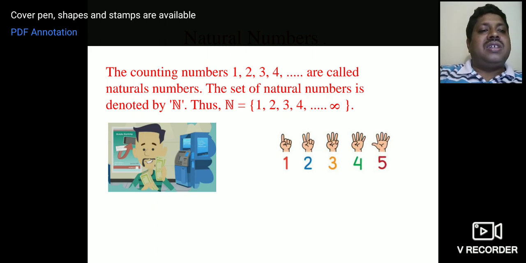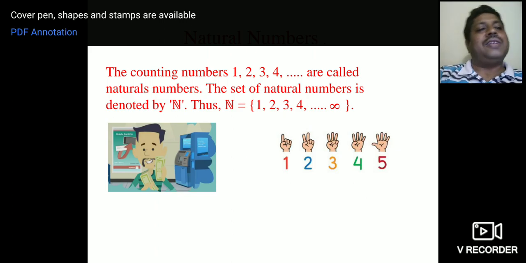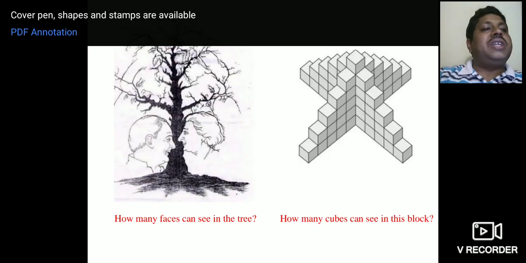You remember in your lower classes you learned by using hands, isn't it? And using the fingers. For example, when you add 2 plus 3, what do you do? You take 2 on the fingers and 3 in the mind. 2 and 3, that is 5. Remember? Like that, when we start counting, you count 1, 2, 3, 4, 5, etc. They are called natural numbers. Okay, next, children, here are some counting activities.